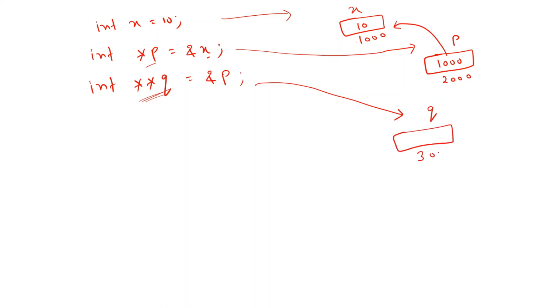Let us assume some address 3000. Okay, now what is p? P is a variable name, and a variable name indicates its inside value. So what is the inside value of p? It is 1000 only. Okay, so now it is 1000.